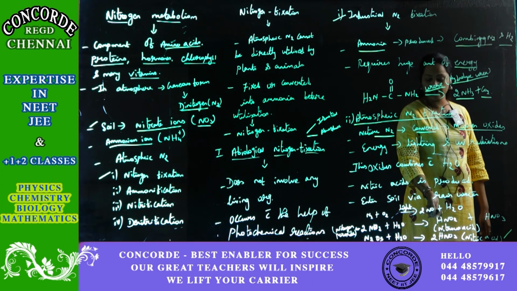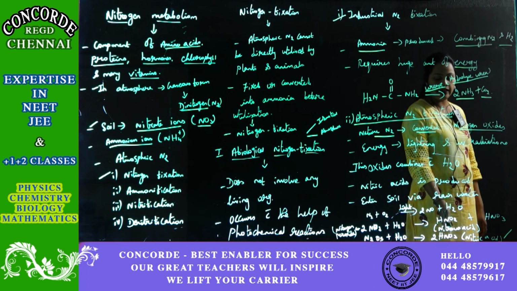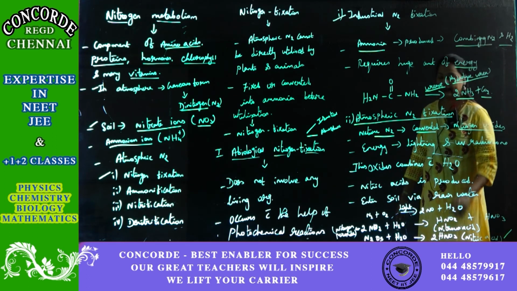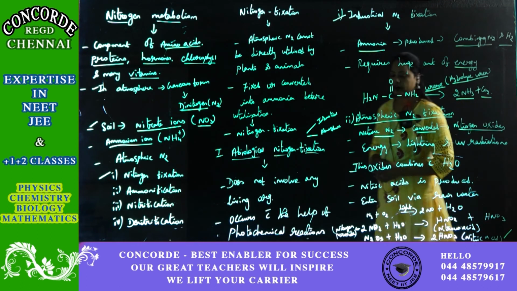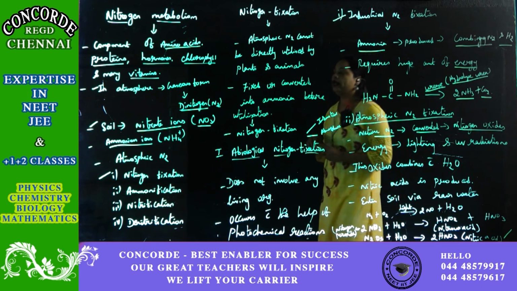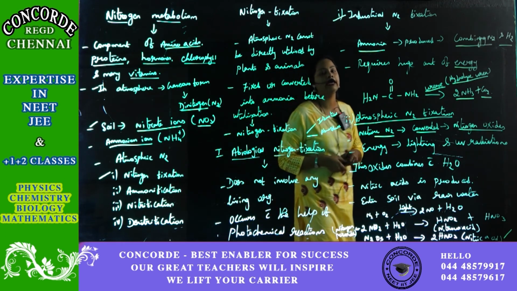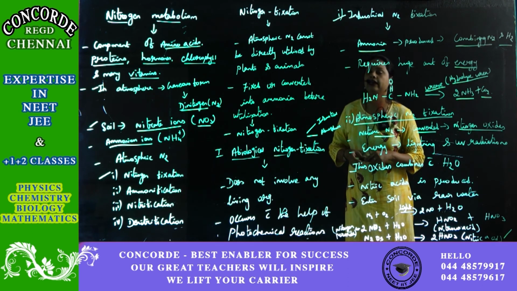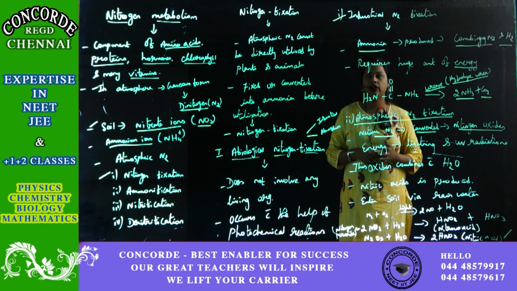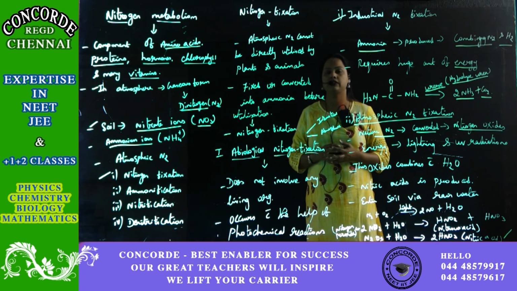Once you treat this nitrogen oxide with water, you will get nitrous acid plus one molecule of nitric acid. If you further treat this nitrous acid with water, you will get two molecules of nitric acid. This nitric acid will enter the soil by way of rainwater. So this is about abiological nitrogen fixation.